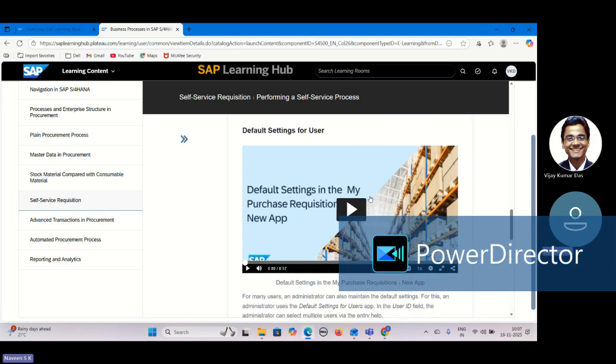Also, instead of entering the same data again and again, consider I am working for the HR department, so my cost center is always the same. It won't change. My receiving location, the plant or the address where I'm working, is also the same. Mostly I buy from only one vendor every time. So in those cases I can default my values. That is called default settings in my purchase requisition app. There they can set the default settings so that every time they no need to enter, it will come by default into the screen.